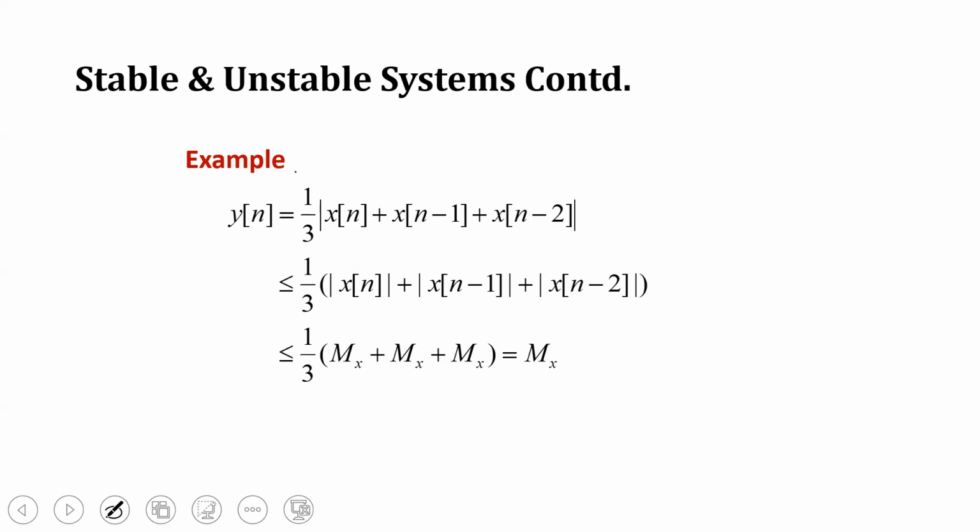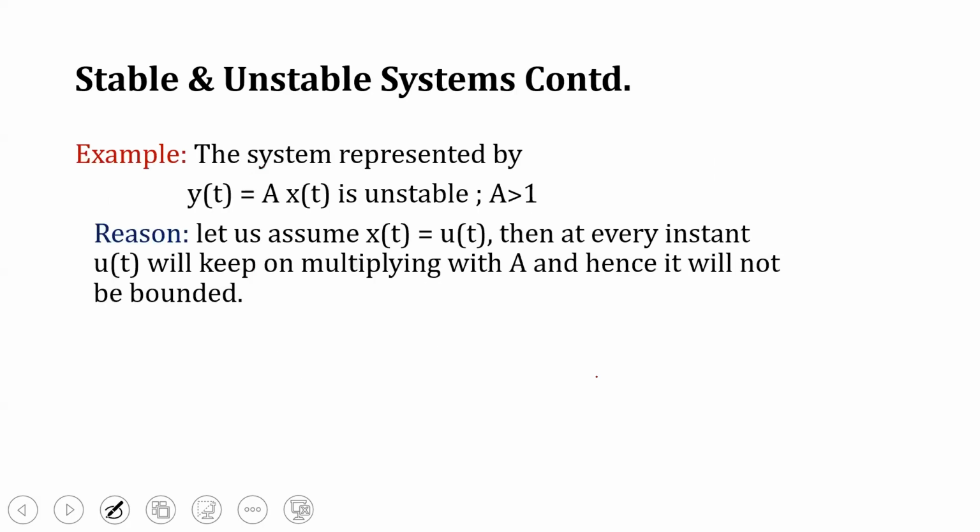If for every n value you give a stable input, it should generate a stable output for all values of n. So the system represented by this is unstable if a is greater than 1. Let us assume x(t) is equivalent to u(t). Then at every instant, u(t) will keep on multiplying with a, and this is not bounded. It goes to infinity, so it is unstable.